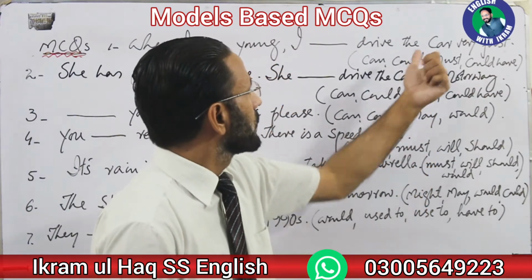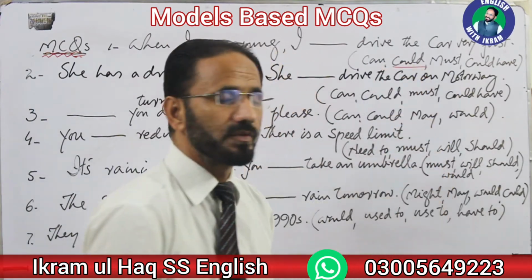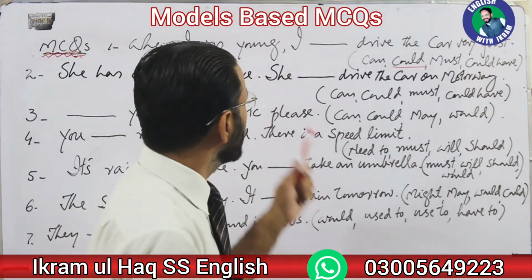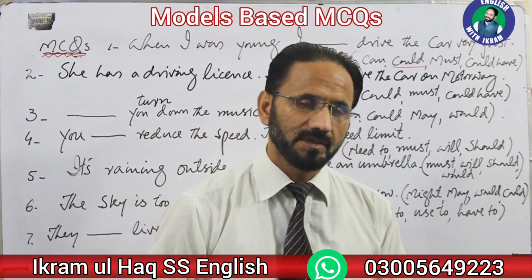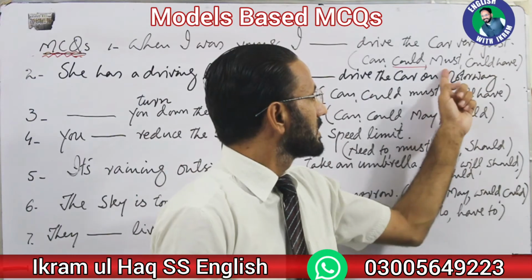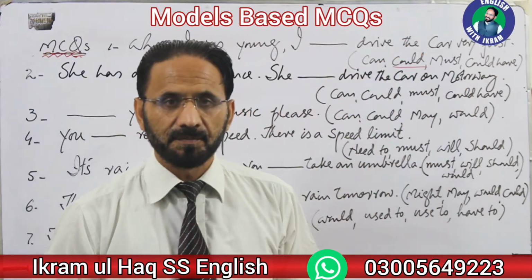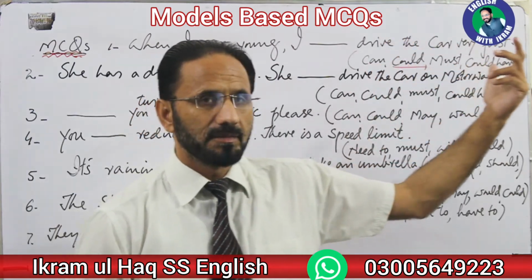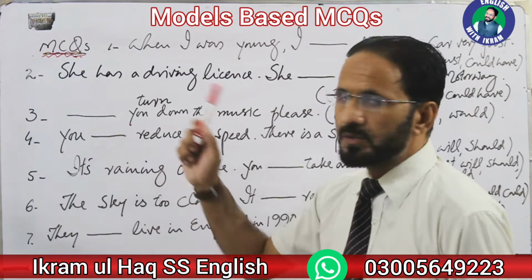So here you are supposed to use this one, could. The right option over here is could. When I was young, I could drive the car very fast, right? So because that is something that I could do in the past. That was my past capability. That can हो नहीं सकता. Must, could have, no.